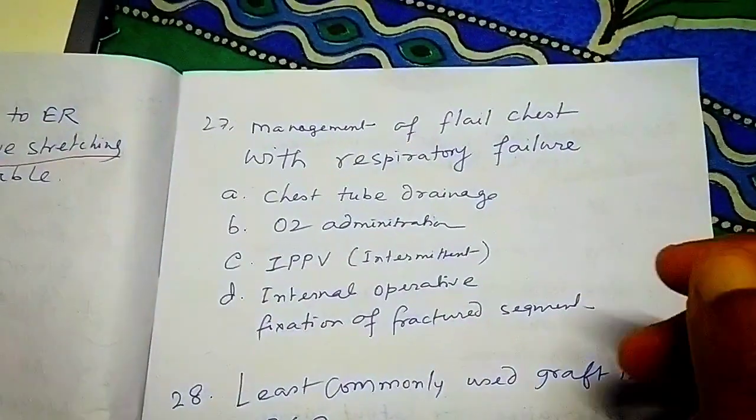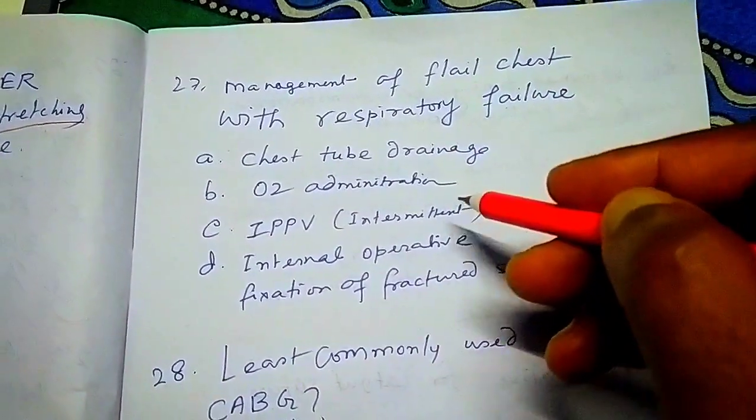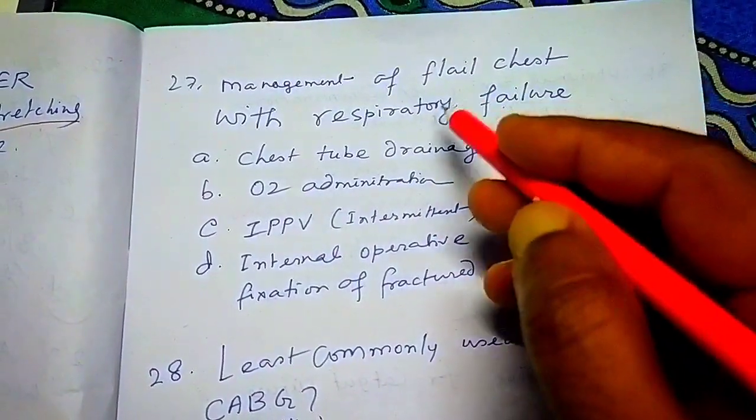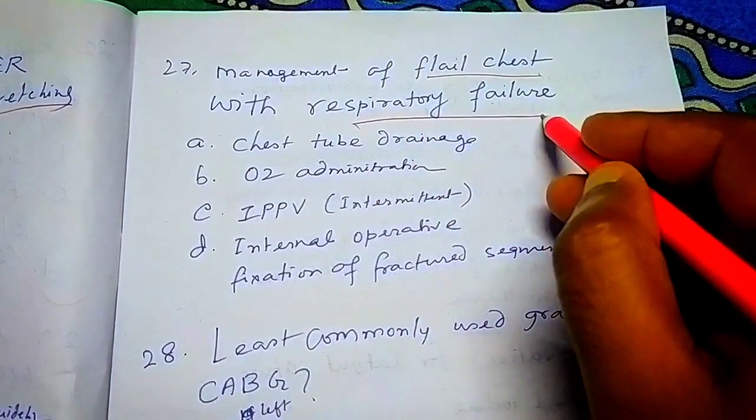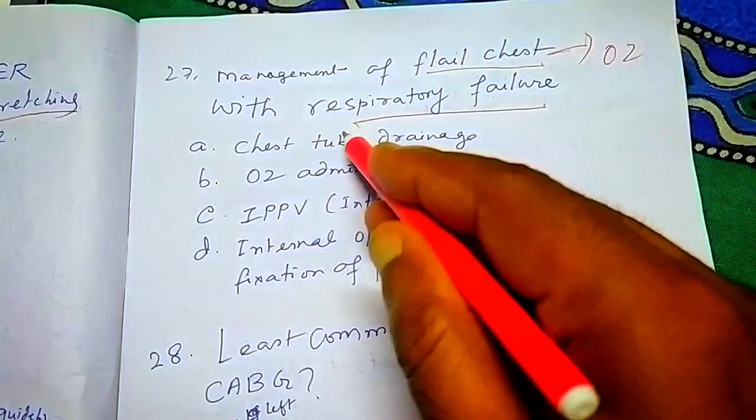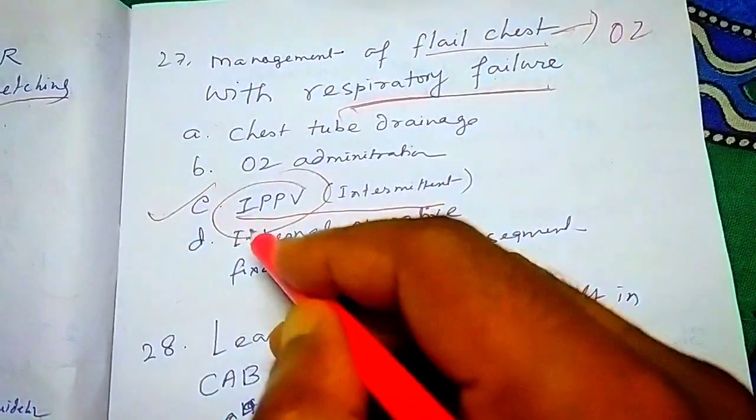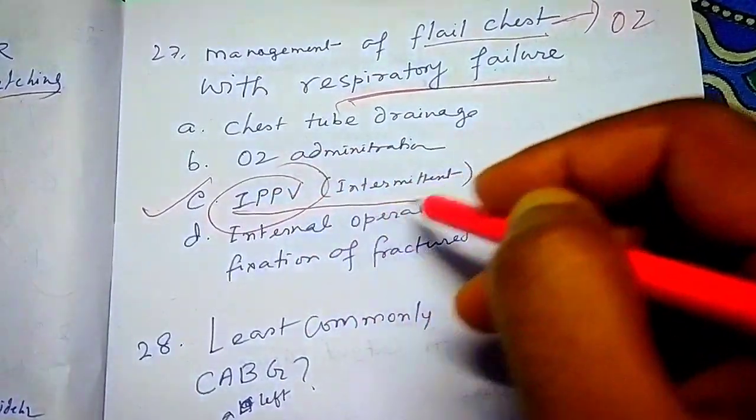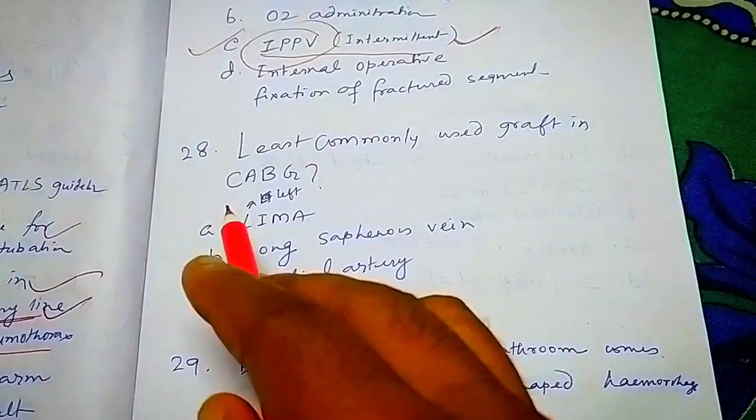Next question. Management of flail chest with respiratory failure can be found. So what is the management? So basically, what is flail chest? 2 or more places there is broken ribs, and 2 or more sides there is broken, that is flail chest. So what is the treatment? In case of respiratory failure, generally when there is no respiratory failure, for flail chest we give just oxygen and all this. But when there is respiratory failure, then we have to give IPPV. What is IPPV? That is intermittent positive pressure. Yes, positive pressure is given. So this one, IPPV, is the treatment. Next question. Least commonly used graft in CABG.